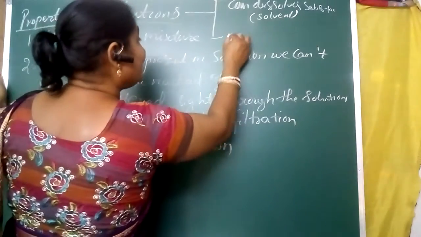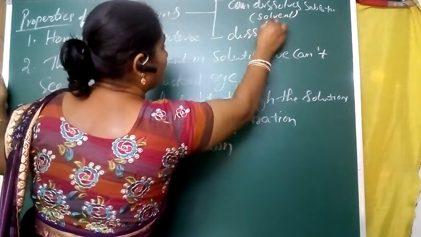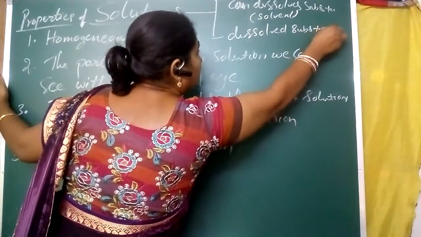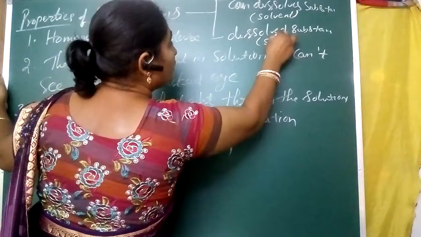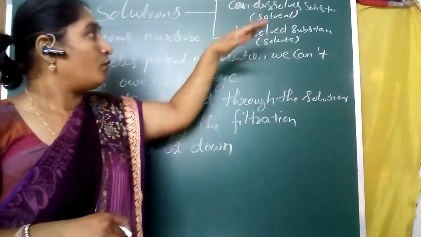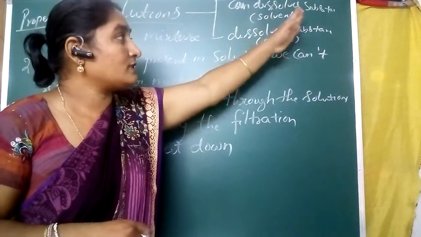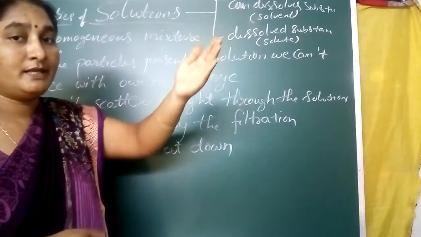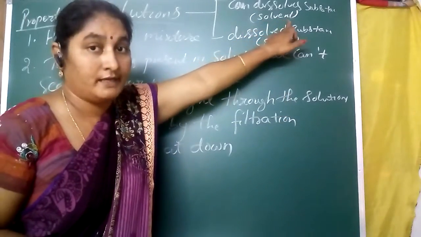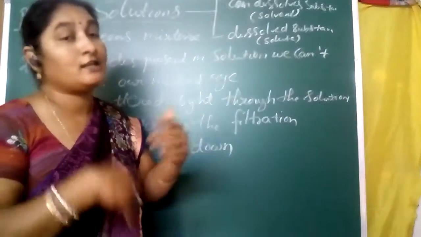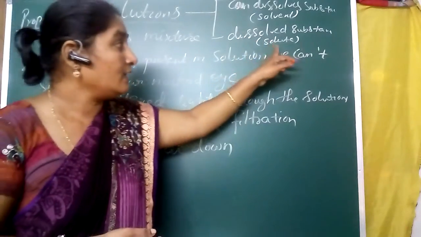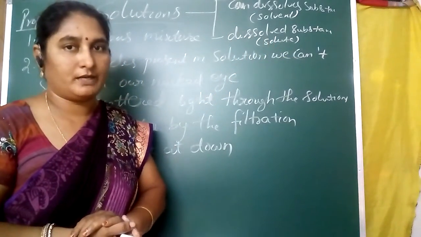Another is the dissolved substance, which is called the solute. Keep it in your mind. One is the substance that can dissolve any other substance; that is called the solvent. And one is the dissolved substance. It is dissolved in the other substance. It is called a solute. Keep it in your mind.